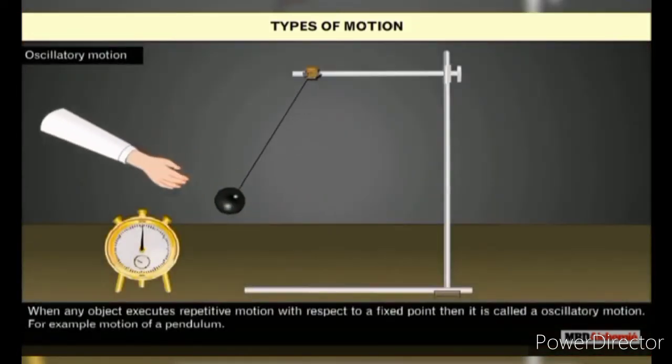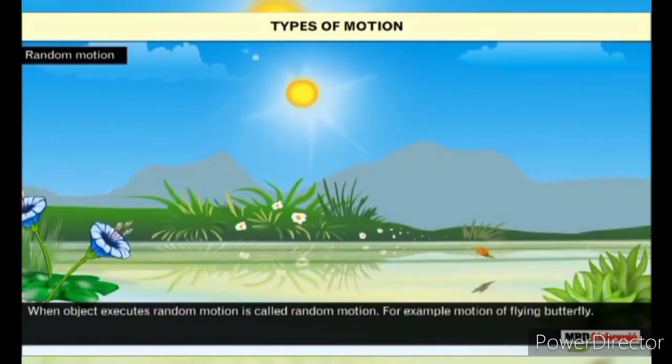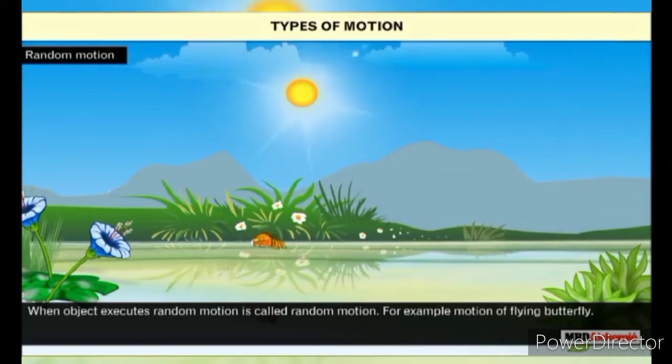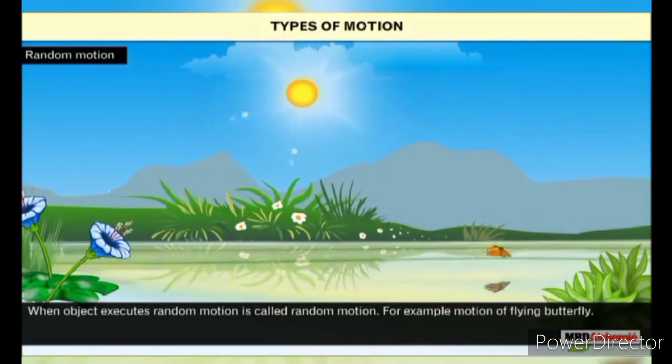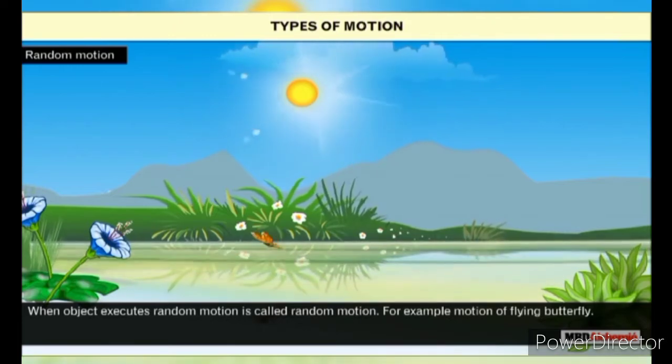When any object executes repetitive motion with respect to a fixed point, it is called an oscillatory motion. For example, motion of a pendulum. When an object executes random motion, it is called random motion. For example, motion of a flying butterfly.